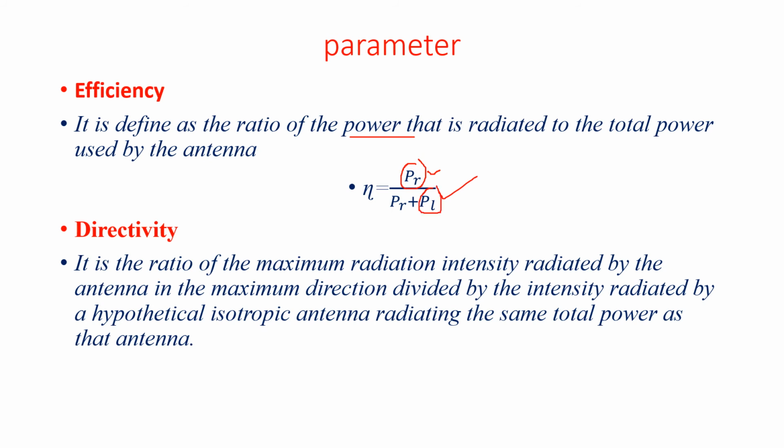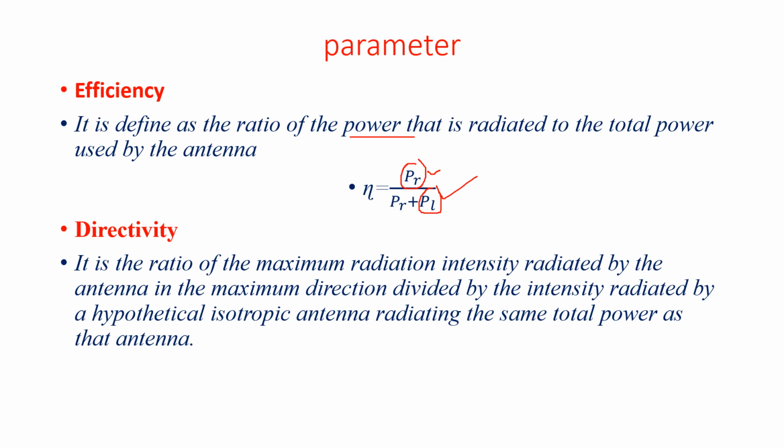It is the ratio of the maximum radiation intensity radiated by the antenna in the maximum direction, divided by the intensity radiated by a hypothetical isotropic antenna radiating the same total power as that antenna. This is the directivity. It may be expressed numerically in decibels. Directivity is identical to the peak value of the directive gain.